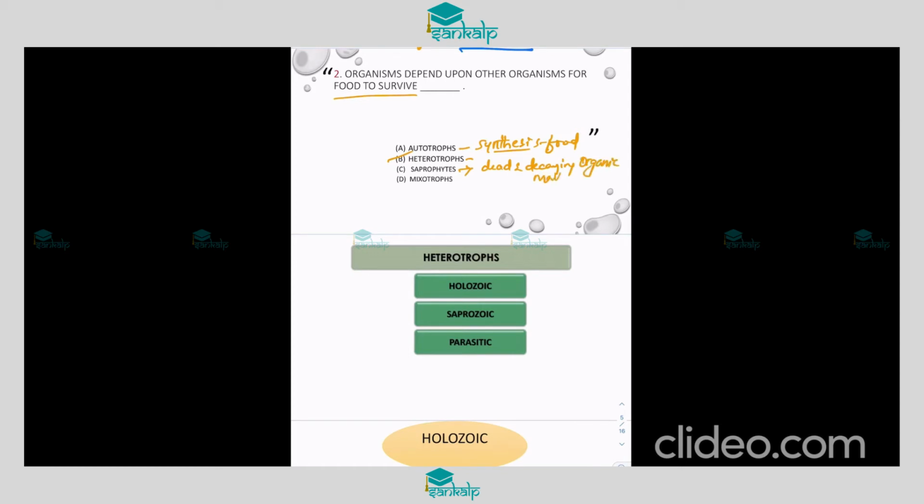Next, mixotrophs, we already discussed, right? They act as both autotrophs and heterotrophs. Hence, they are called autoheterotrophs. So here, question 6: organisms depend upon other organisms. Hence, the answer is B.